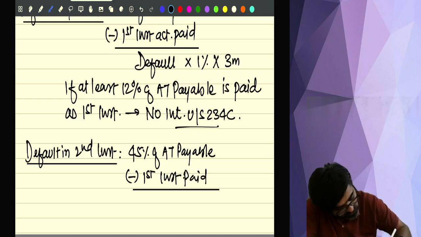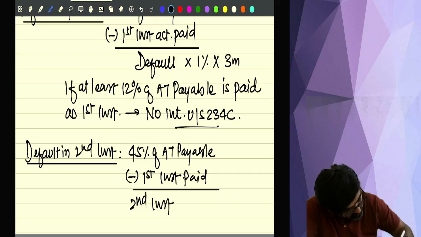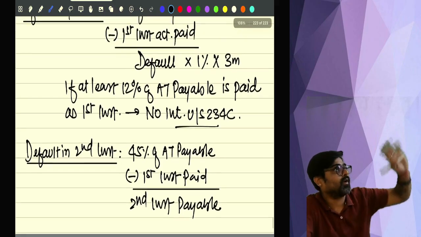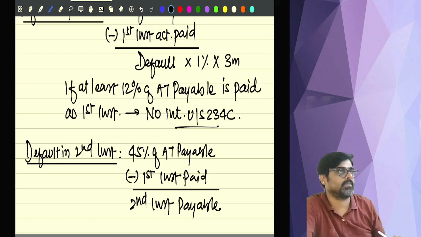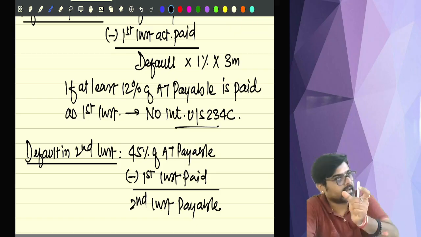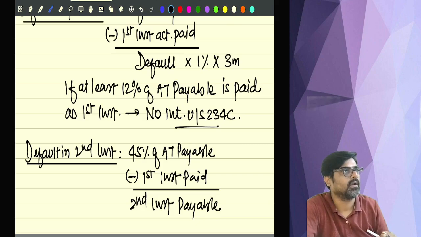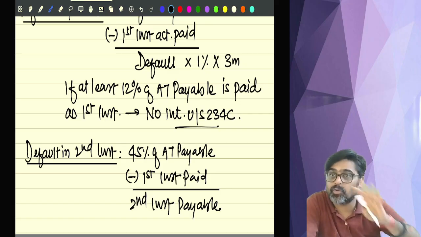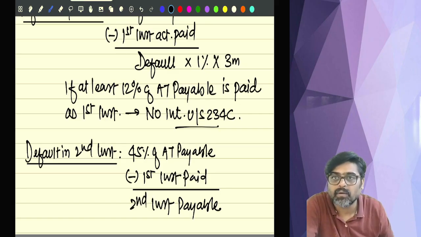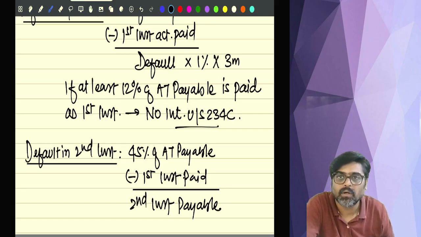So the balance is the second installment payable. 45% should be paid by 15 September. So 45% of advance tax payable minus the first installment actually paid, meaning the balance amount should have been paid as the second installment. Yes or no?